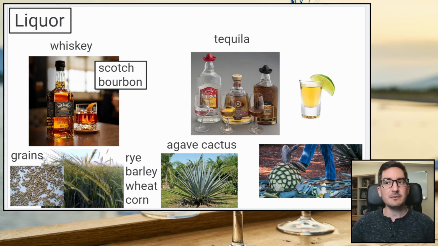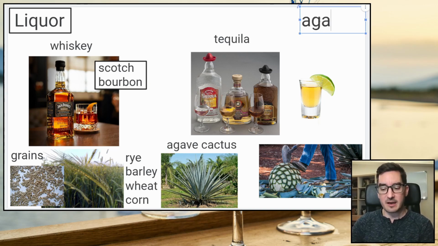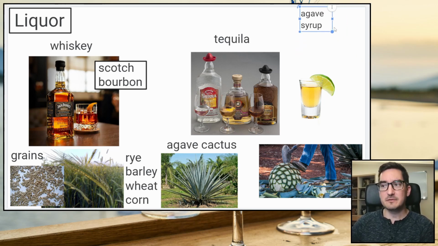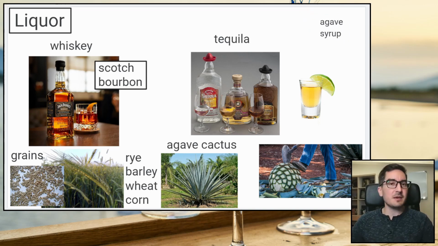So you might hear, if you go to a cafe in America, they might say, oh, we have agave syrup. So instead of just putting sugar in your coffee, they might pour agave syrup, which is like a sugar syrup, like a liquid sugar. And it has a little bit of the agave flavor, which is, I think, really nice. So kind of an interesting thing. It's the sugar from that cactus, they turn into tequila.